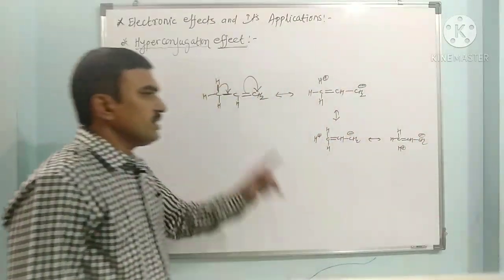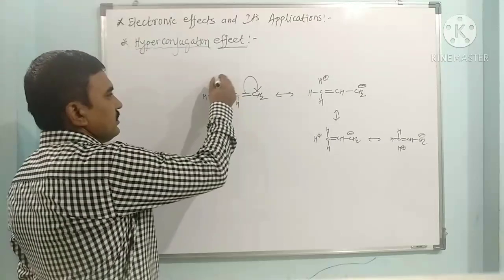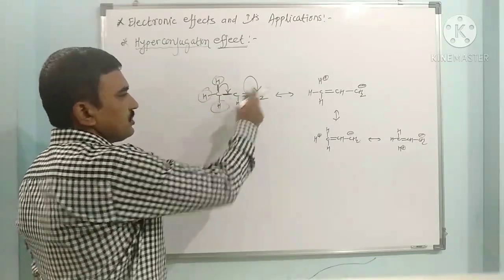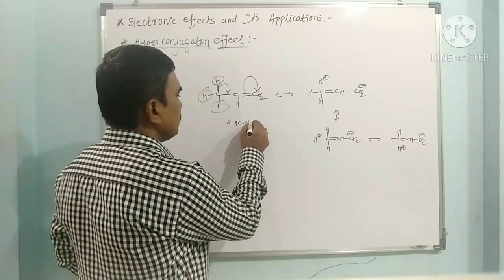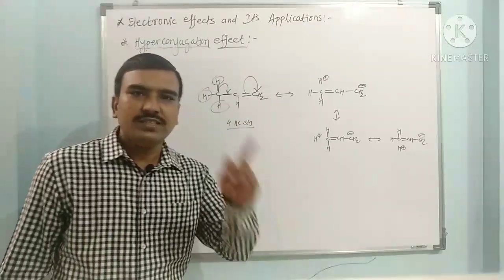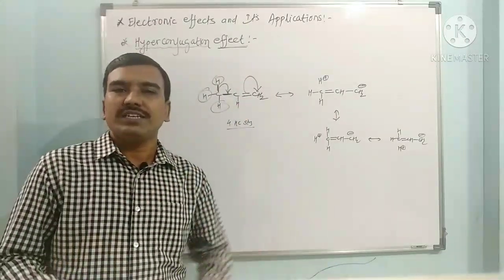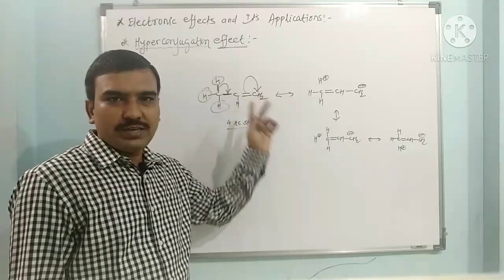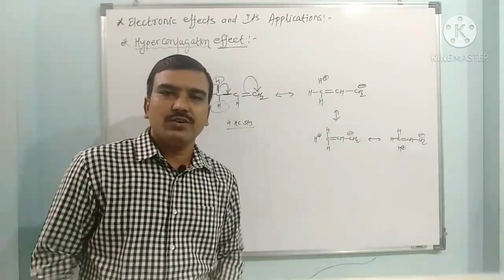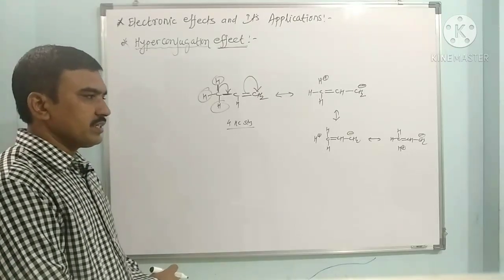In this way the same structure can be represented in 4 structures because of these 3 hydrogens and the original structure. So it is represented in 4 hyperconjugation structures. As the number of methyl groups on the olefinic carbon increases, its stability increases. So the more alkyl groups on the doubly bonded carbon, the more stable the alkene. So the hyperconjugation effect increases the stability of alkenes.